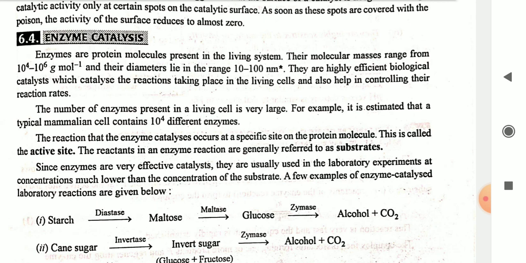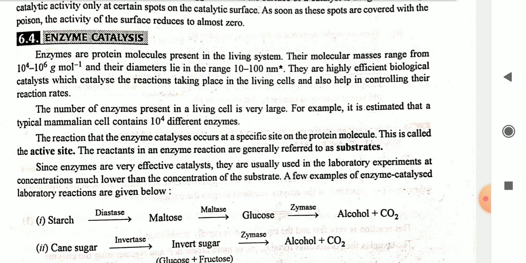The reaction that the enzyme catalyzes occurs at a specific site on the protein molecule, which is called the active site, and the reactant in an enzyme reaction is generally referred to as the substrate. Since enzymes are very effective catalysts, they are usually used in laboratory experiments at a concentration much lower than the concentration of the substrate. A few examples of enzyme catalyzed laboratory reactions are given below.